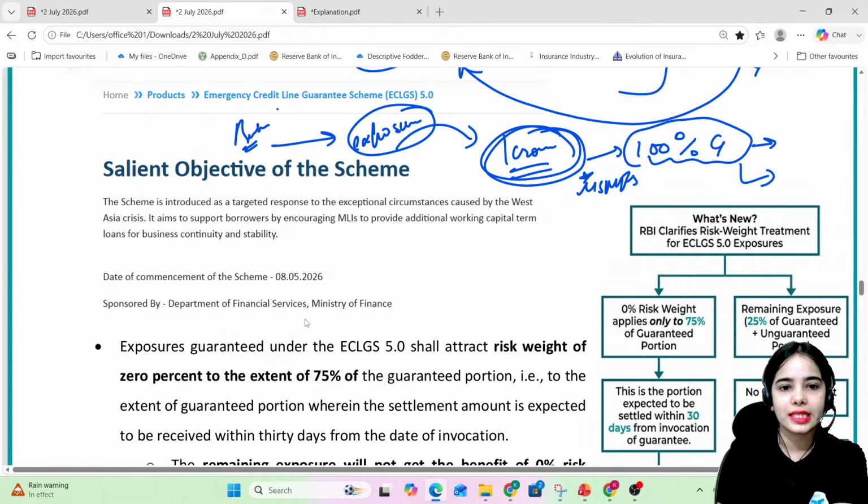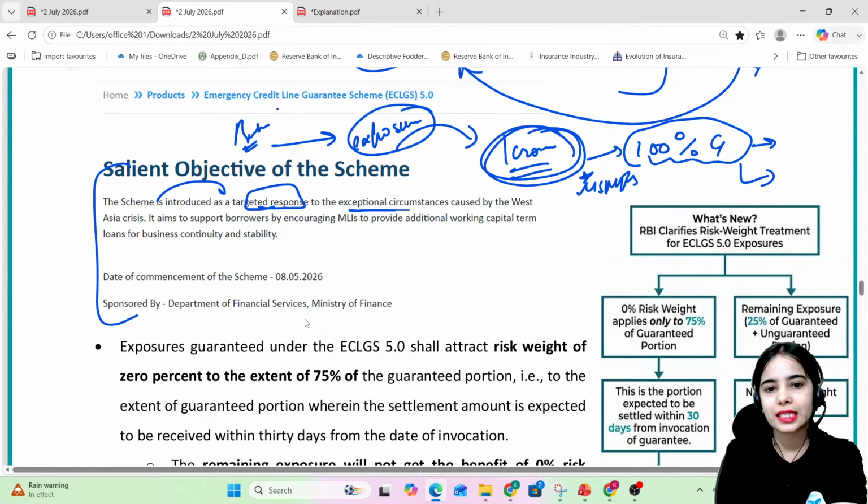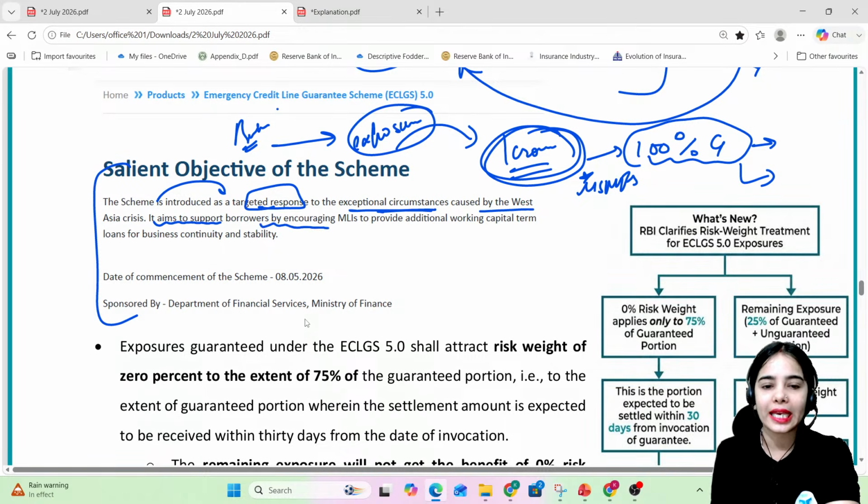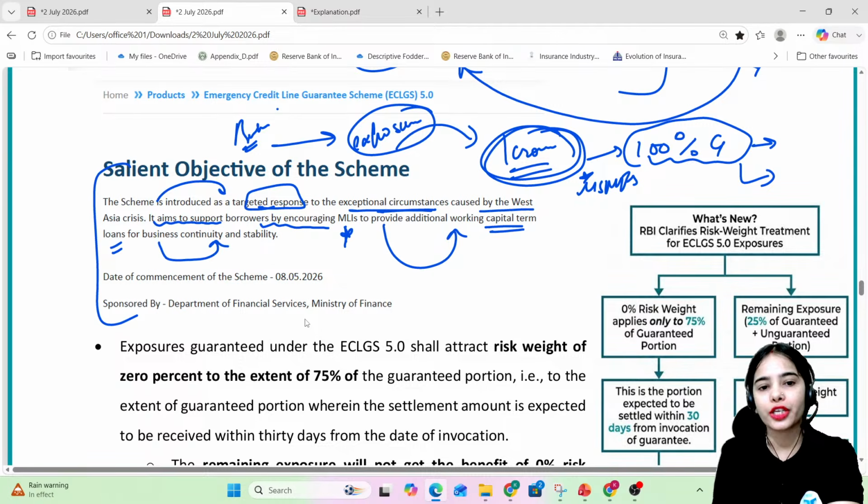So the salient objective of the scheme is introduced as a targeted response to the exceptional circumstances caused by the West Asia crisis. Because of the West Asia crisis, the problems are coming. It aims to support borrowers by encouraging the member lending institutions to provide additional working capital and term loans for business continuity and stability.